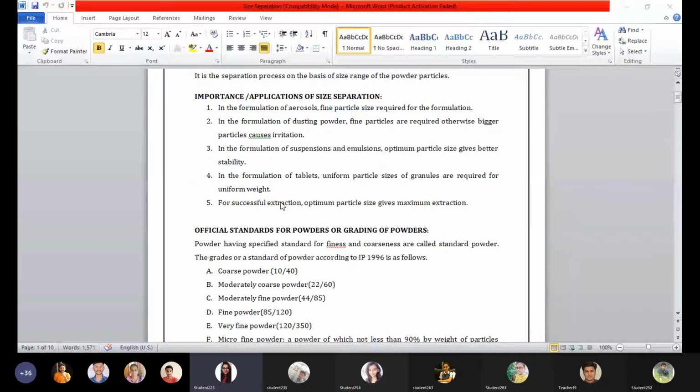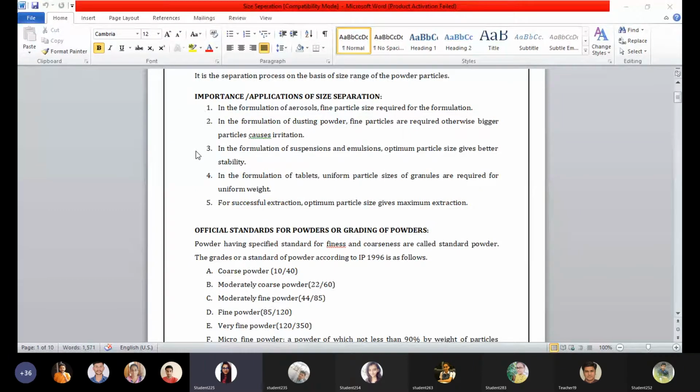We have seen in the PPT that we require aerosols for respiratory disorders, for asthma patients. For that purpose, we have to formulate the drug into a very fine particle size, so that when it is administered it shouldn't create any irritation to the patient, because it is directly taken through the nasal route.